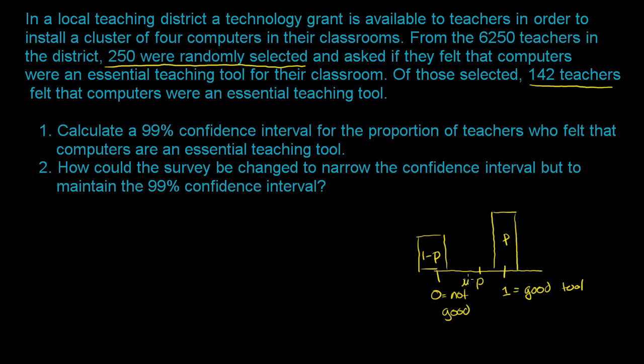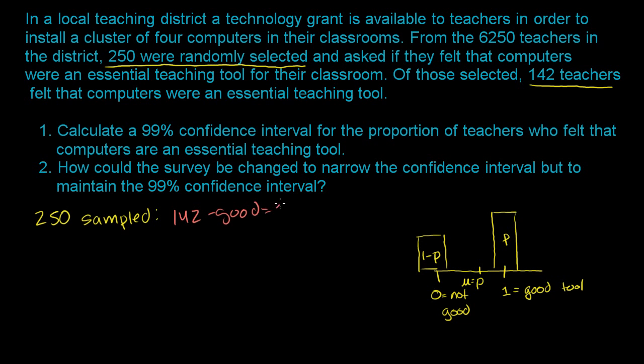It is p. Now what we're doing is taking a sample of those 250 teachers, and we got that 142 felt that the computers were an essential teaching tool. So in our survey, we had 250 sampled, and we got 142 said that it is good.